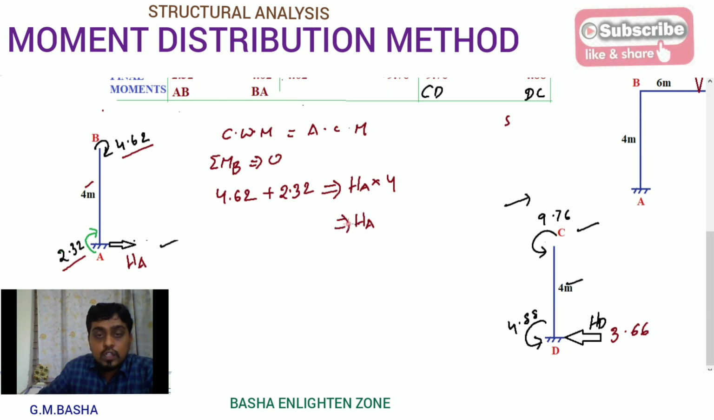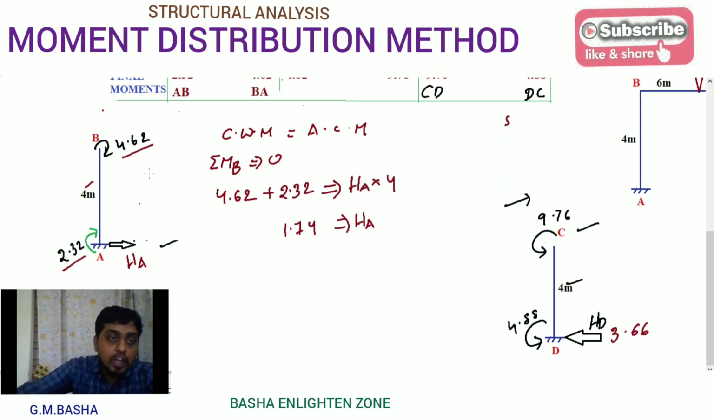So I want HA. What is the procedure? 4.62 plus 2.32 divided by this 4. Directly you will get plus 1.74. You can use the formula, sum of the column moments divided by the length of the column, and you will get it directly. But why am I showing it in the format of the procedure?